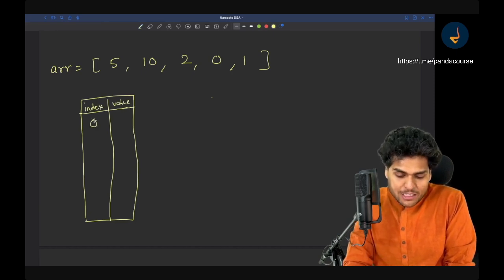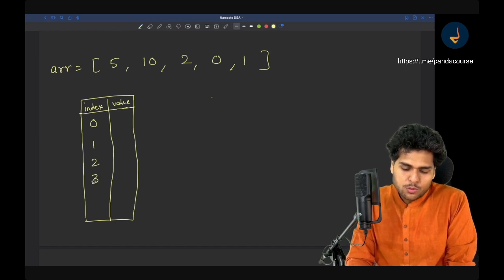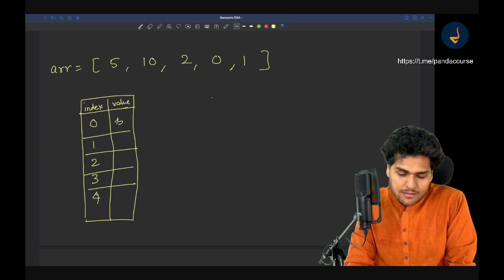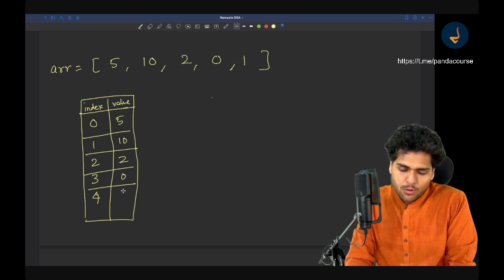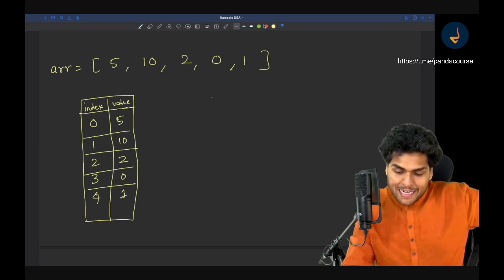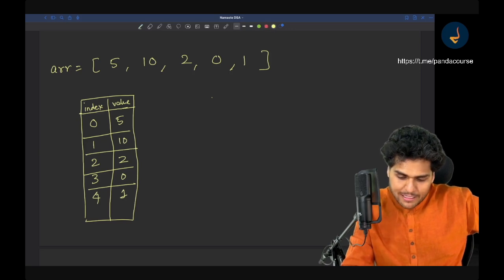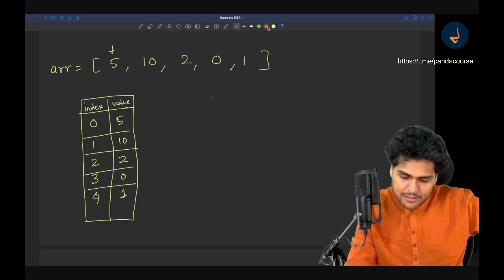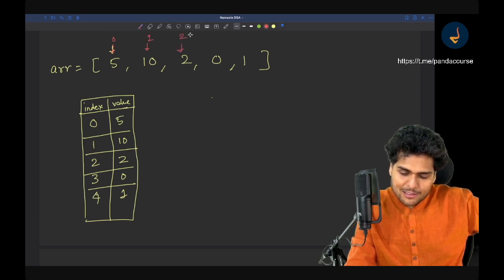Now the index starts from 0: 0, 1, 2, 3, 4, right? And for each index there is a value. The values are 5, 10, 2, 0, 1, right? So the index of this array starts from 0. So this is the index. Let me use some other color. This is the 0th index. This is the first index. This is the 2 index. This is the 3 index. This is the 4 index. Okay.